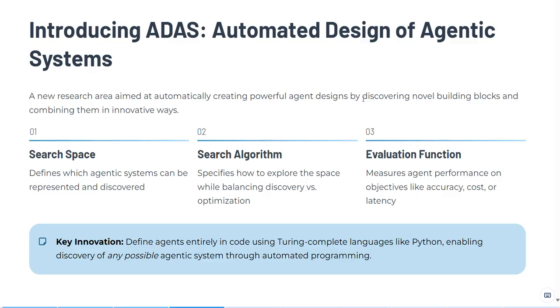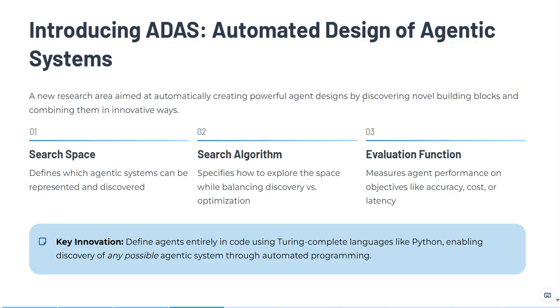The second is the search algorithm. This is how you explore that space: how you propose new agents, and how much you exploit what already works versus explore something novel, something new. And the third is the evaluation function. This is how you score agents' accuracy on tasks, but also potentially cost, latency, or other objectives.